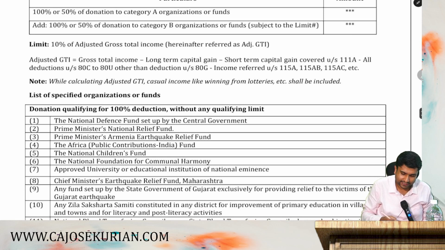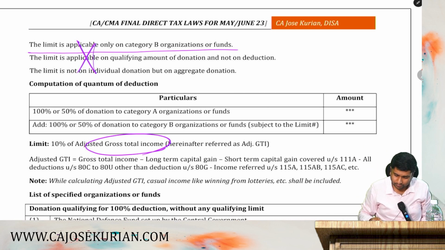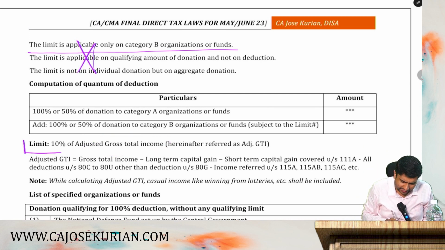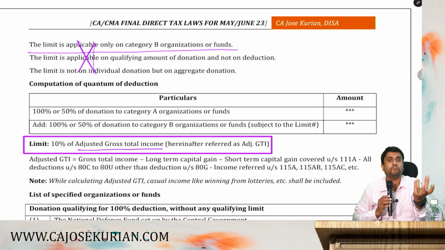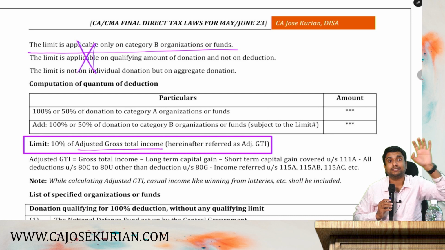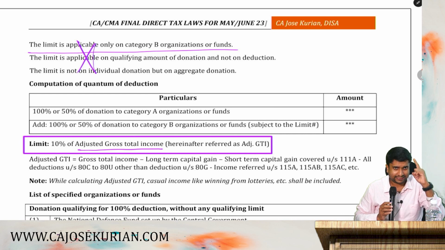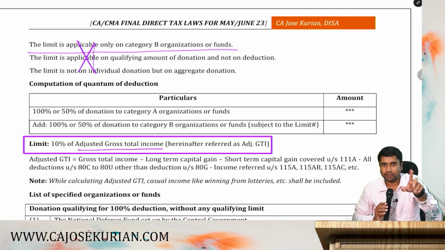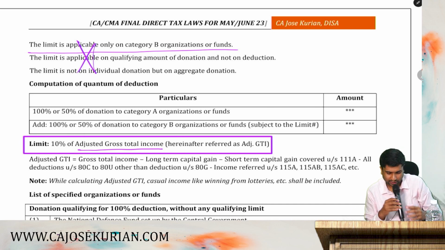Before that, let's understand what is this adjusted total income or what is this qualifying limit. Listen, according to 80G, qualifying limit simply means it is 10% of the adjusted total income. That means first you need to compute your adjusted total income. 10% of that amount shall be the qualifying limit. Category 3 and 4 only require a qualifying limit. Category 1 and 2 don't require any qualifying limit. What is the qualifying limit? It simply means you compute the adjusted total income, apply 10%, that will be your qualifying limit. What is this adjusted total income? That is the next question.